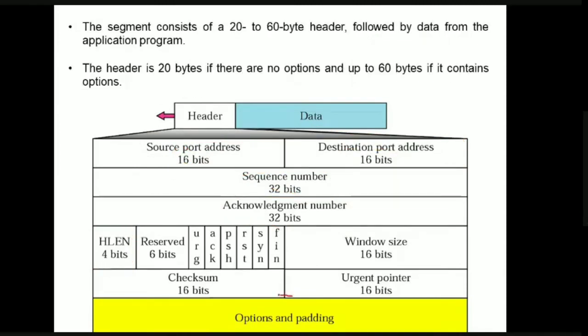there is some field called options and padding field. If the options and padding field is present, then the total header size will be 60 bytes. If this options and padding field is not present, then the total header size will be 20 bytes. Okay,